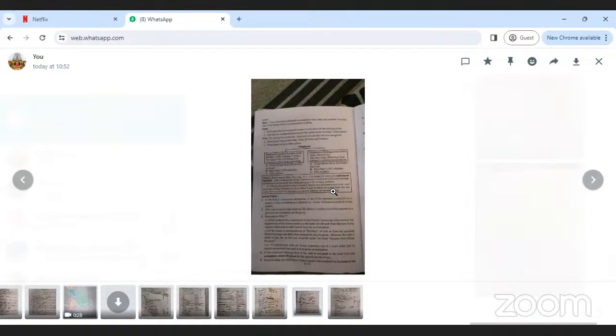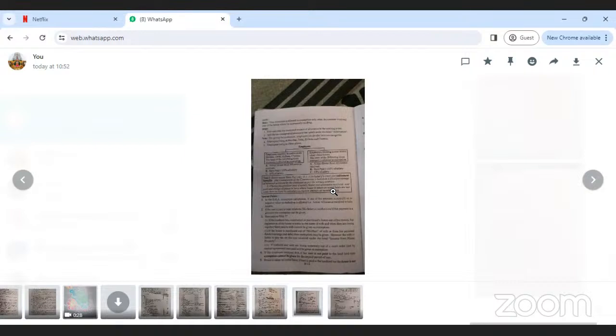Next. What types of incomes are chargeable under the head profits and gains from business and profession?